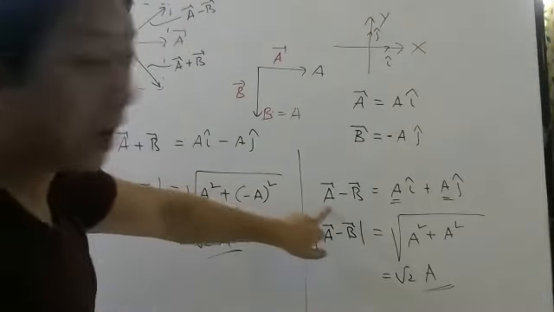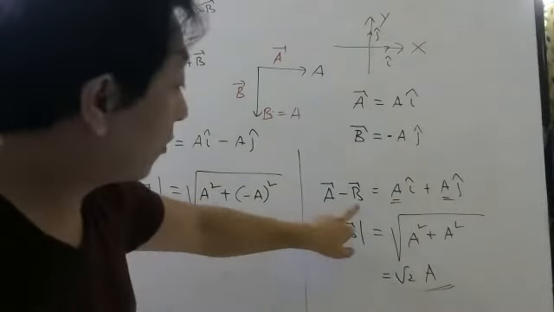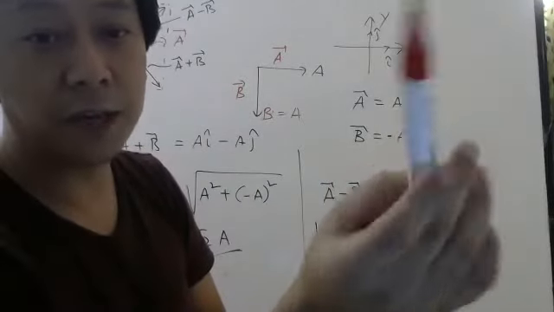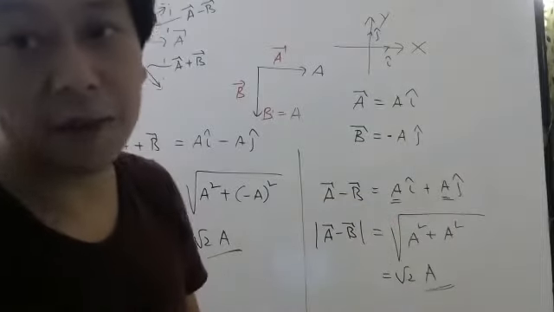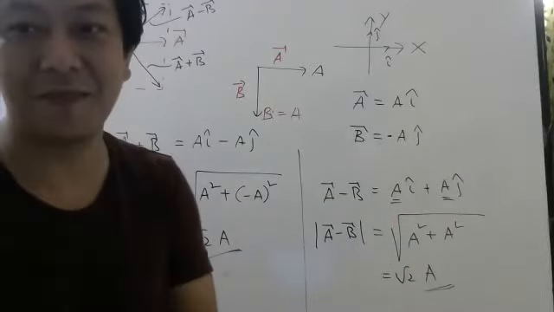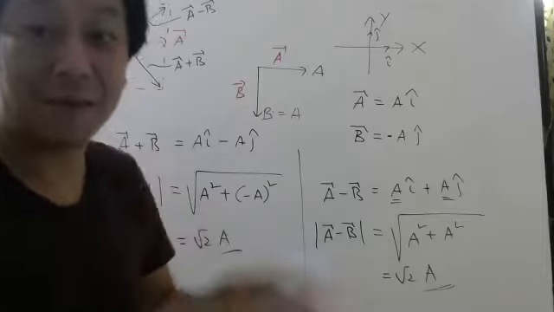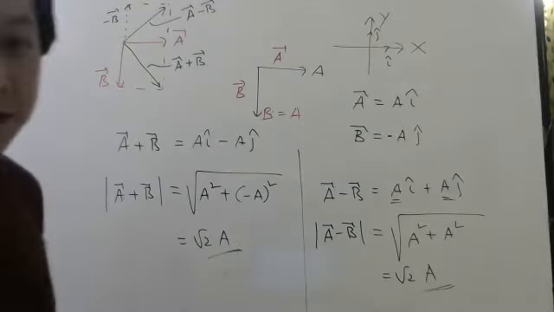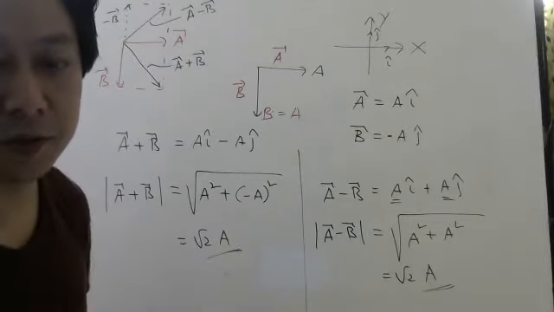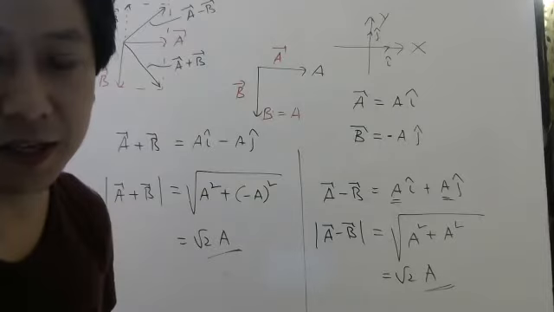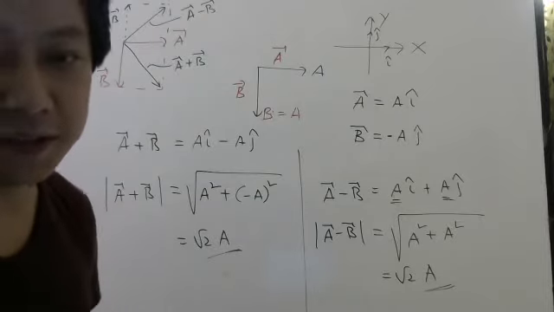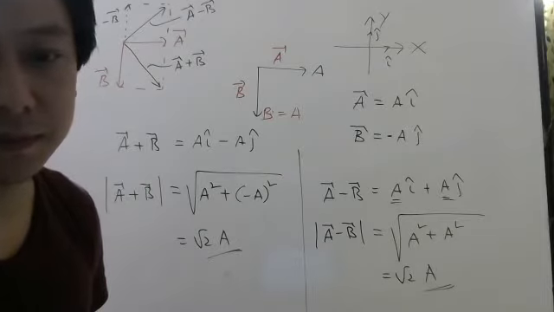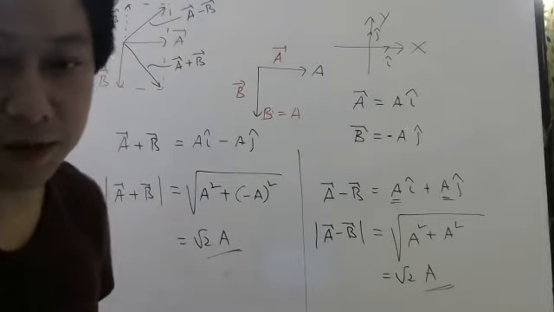Whenever they ask for the difference of two vectors, first you flip this vector. If this is b bar, flip it like this, and then add it with a bar, because that is the meaning of a bar minus b bar. A bar minus b bar means a bar plus minus b bar. Done, students? These things will come later when we start kinematics. From tomorrow we will start kinematics. Writing part is done.